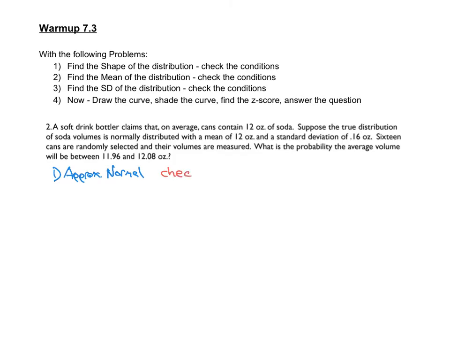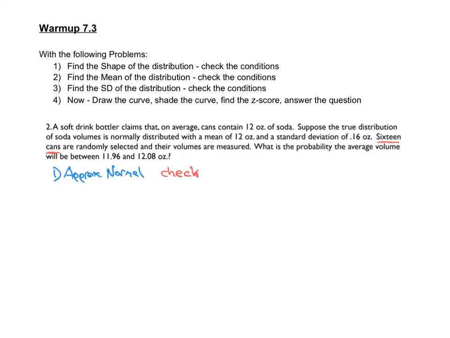Here's the check. Why would we check? So a soft drink bottler claims that on average, 12-ounce cans of soda contain 12 ounces of soda. Suppose the true distribution of soda is normally distributed with a mean of 12 ounces, standard deviation of 0.6. 16 cans are randomly selected and their volumes are measured. Well, here's the deal.